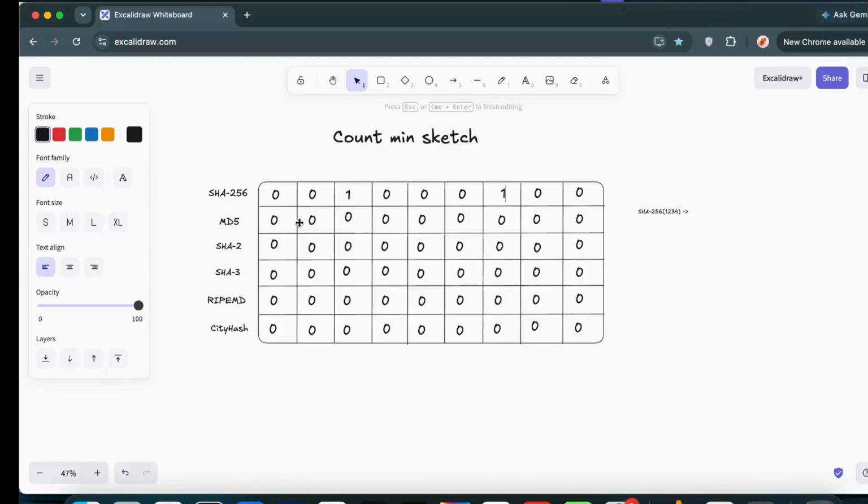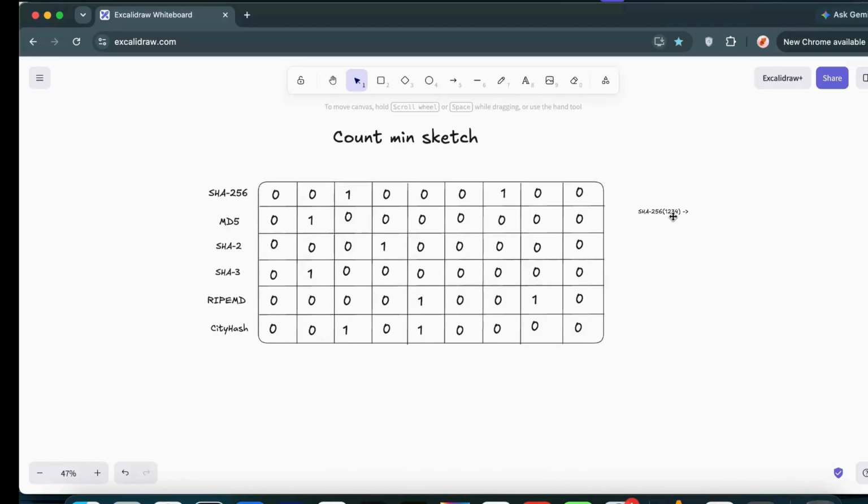The same for MD5: at this particular index, 1 is the value we got for 1234. And for SHA-2, let's suppose this value got updated, here it got updated, here it got updated, like this. Using the last algorithm also, here and here it got updated. So this video ID's hash values we updated across all these indices. That is what we have done so far.